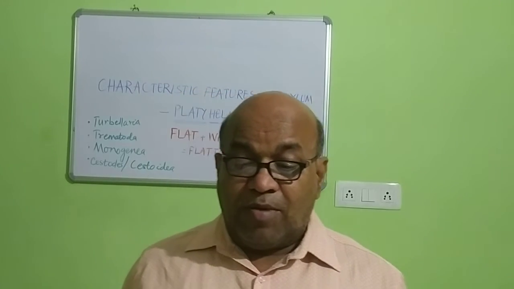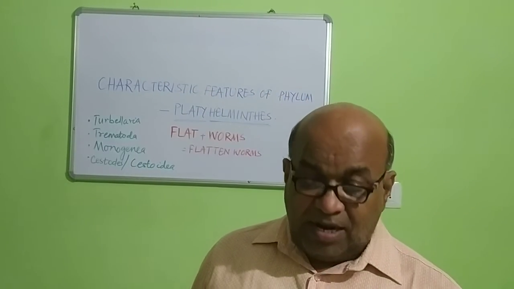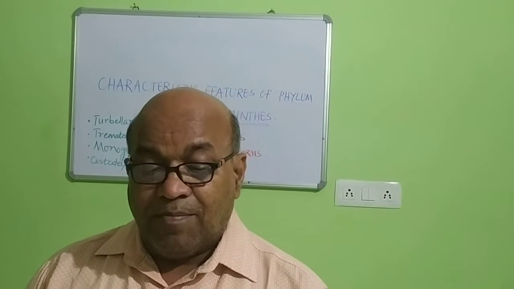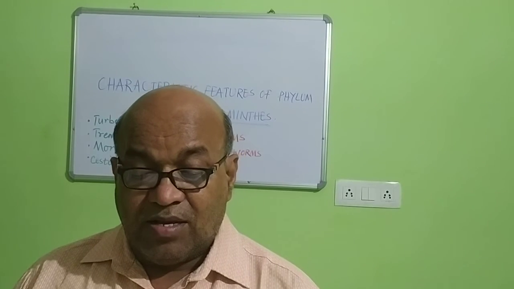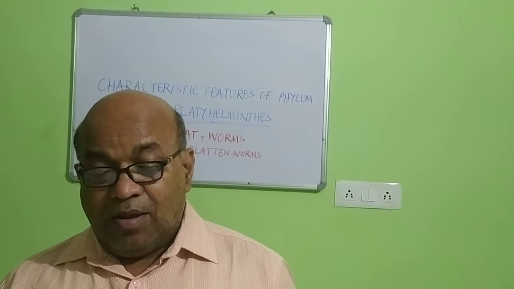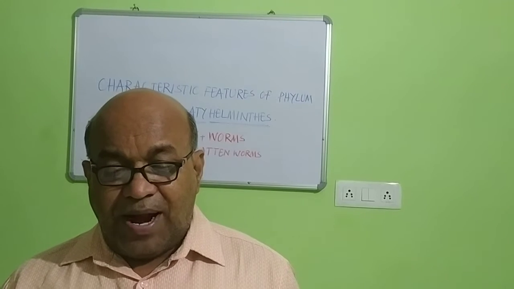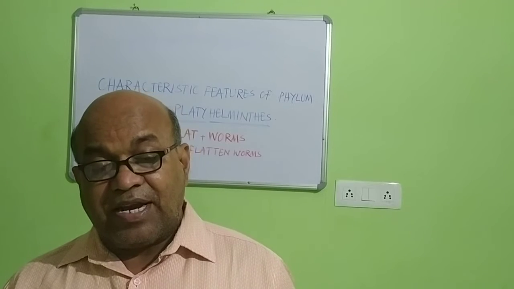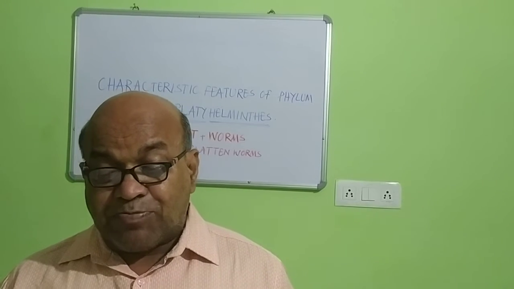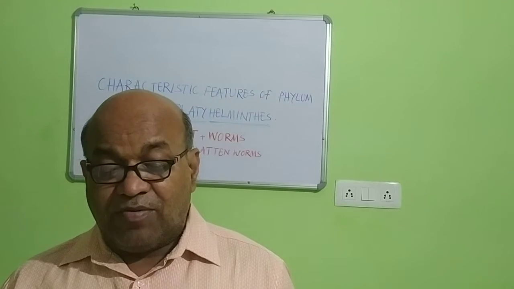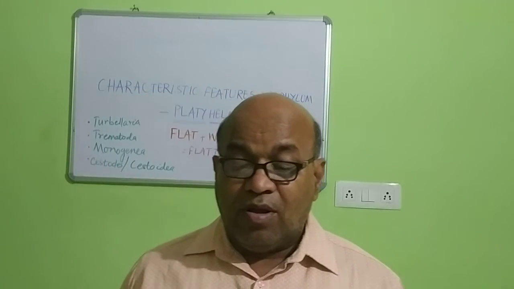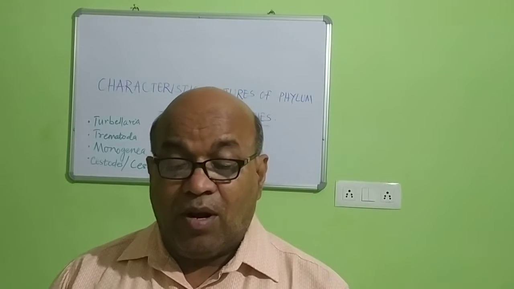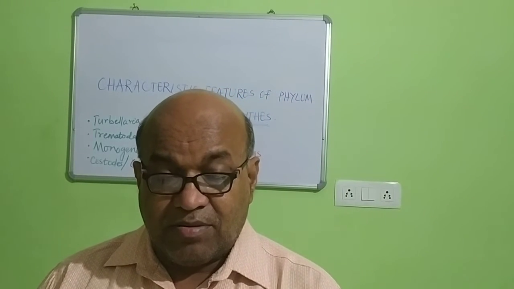Let us know the morphological advances. Platyhelminthes show an advancement over the previous metazoan phyla, Coelenterata and Ctenophora. From them they are better. The Platyhelminthes are an advanced group of organisms in comparison with the Coelenterata and Ctenophora. In which respects? In the following respects. First of all, you know the tissue organ level of organization.